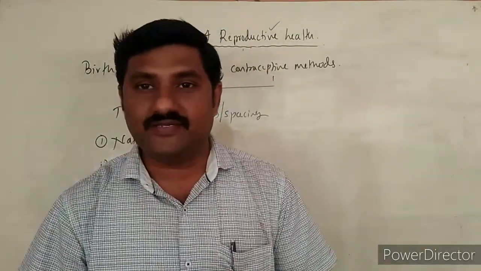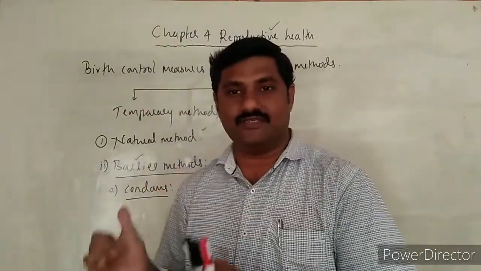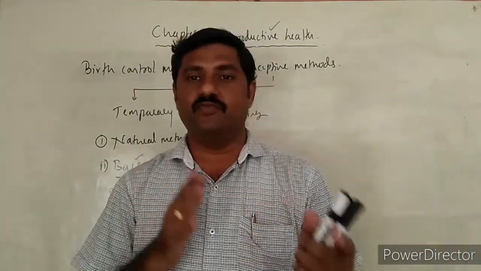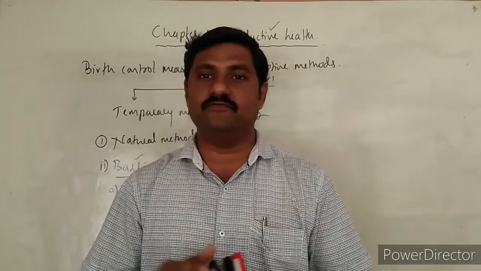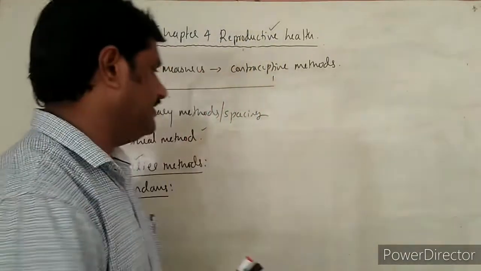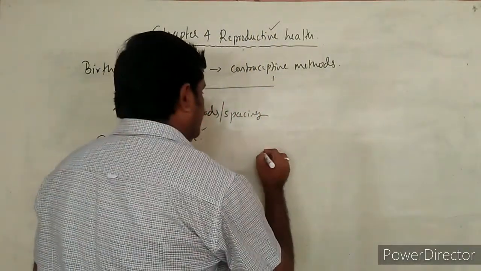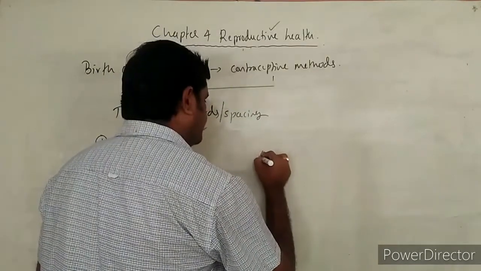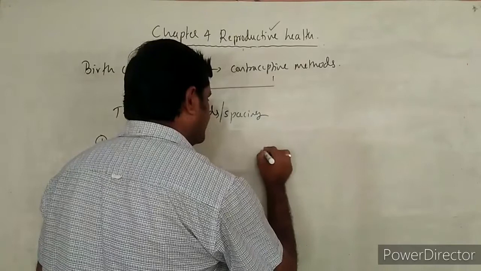So how is this condom going to avoid the meeting of both male and female gametes? Let us see.